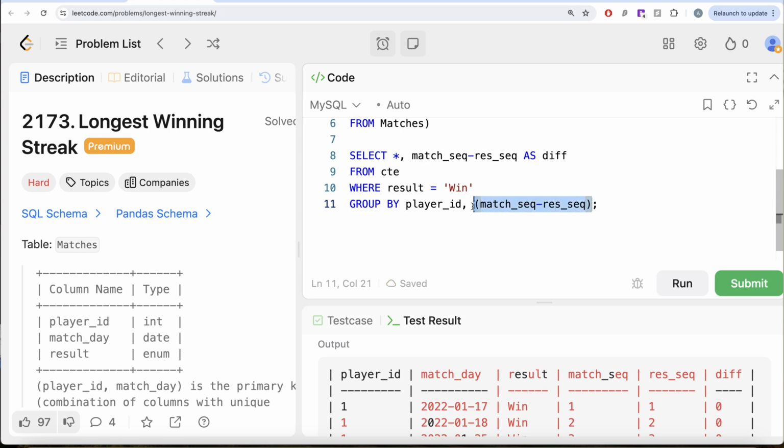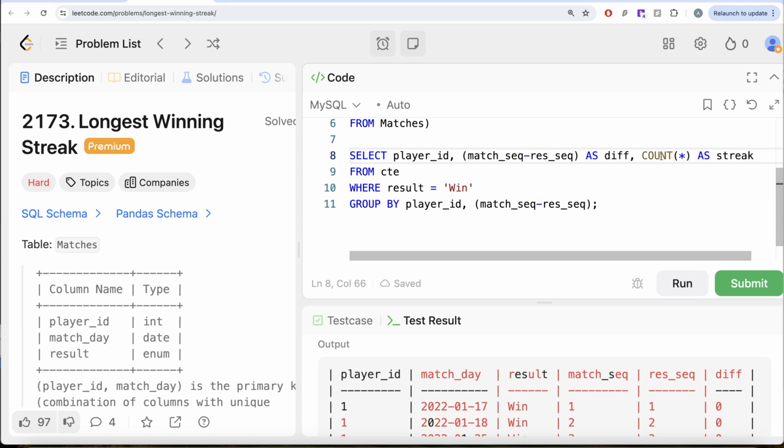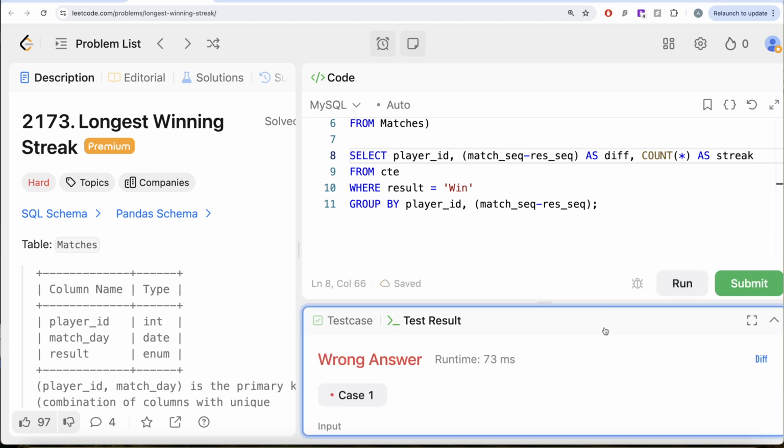And then you return both of these columns. So let me just copy this here, paste it here, right? So return me the player ID and the difference, and perform a count star to basically give us the wins, as wins or streak or whatever you want. So let me just write streak. Let me go ahead and run this. Let's see what we get in our output.